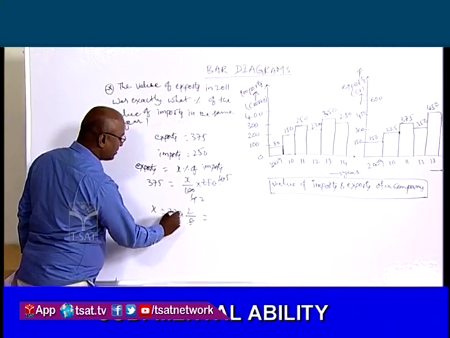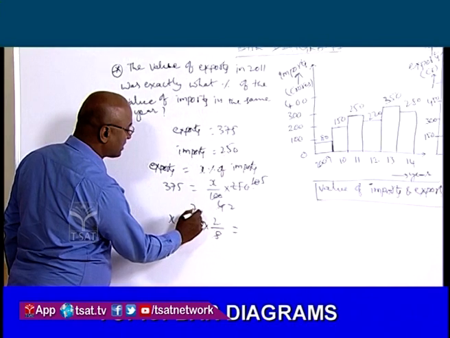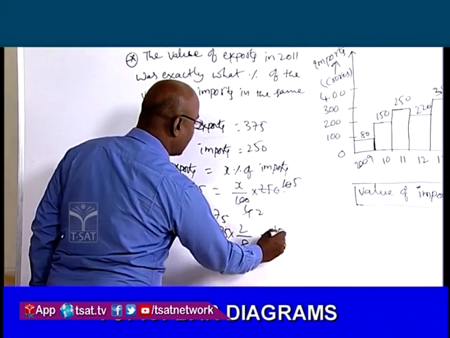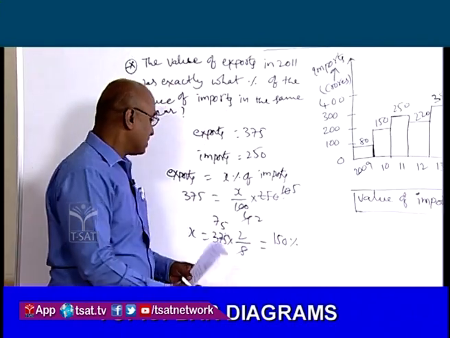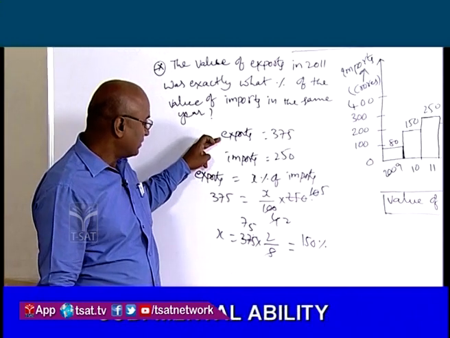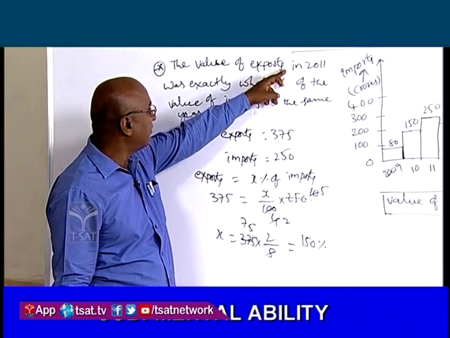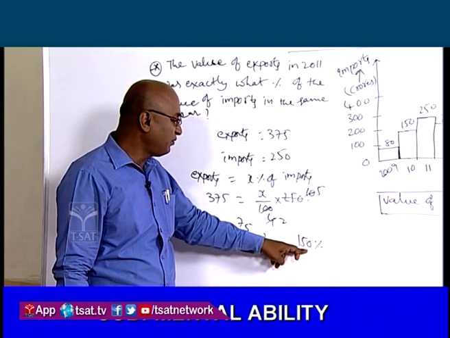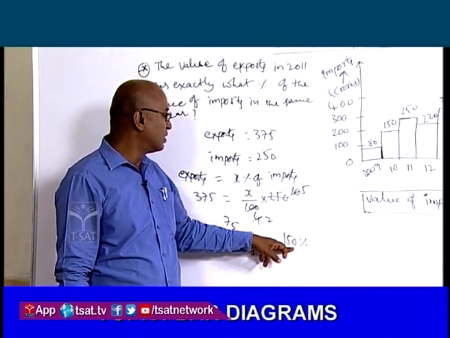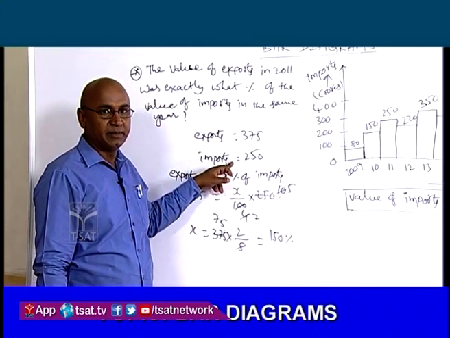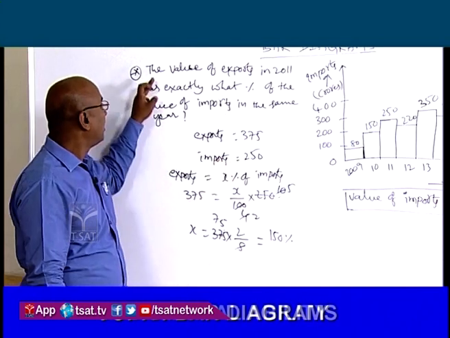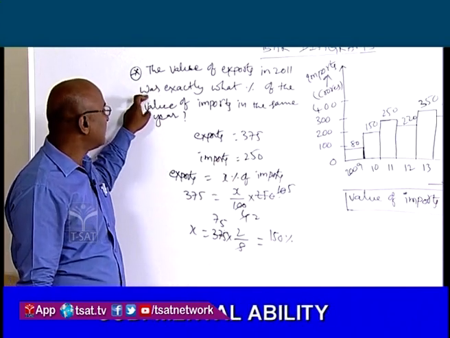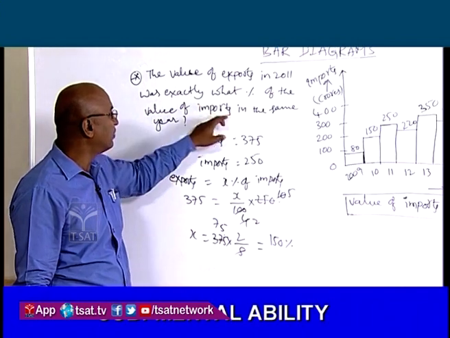That is equal to 5 1s, 5 7s are 35 and 5 5s are 25, 75 2s are 150%. So the exports of 2011 is 150% of imports of 2011. The question is, the value of exports in 2011 was exactly what percent of the value of imports?